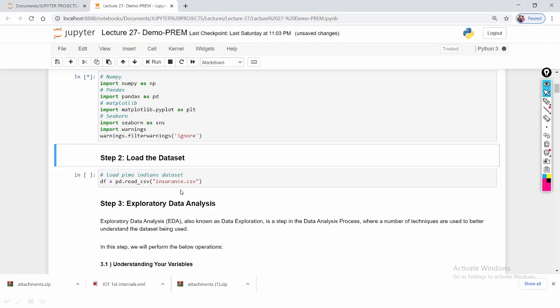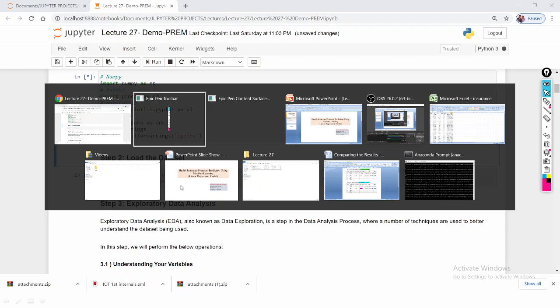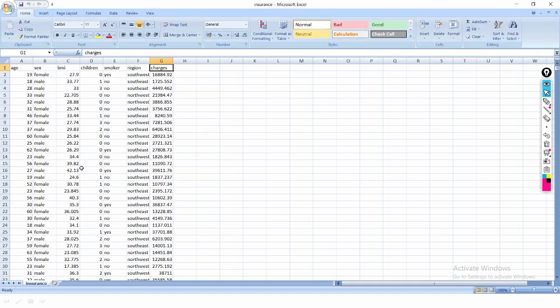Before loading the data set, we will look into how it looks. So this is what the data set looks like. The number of features are 1, 2, 3, 4, 5, 6, and these are the six input features, input variables, and charges is the one target variable.